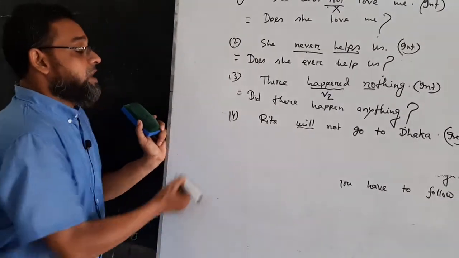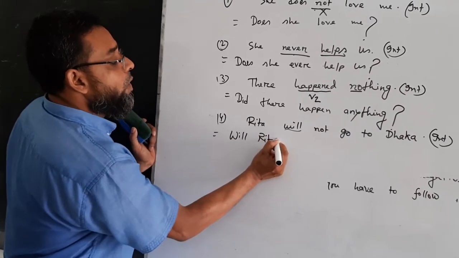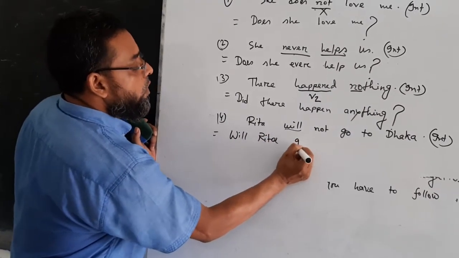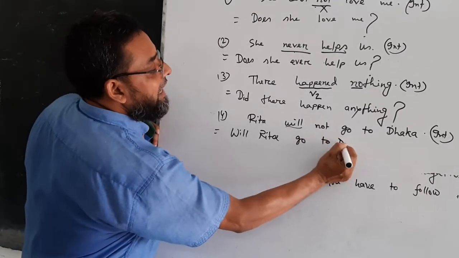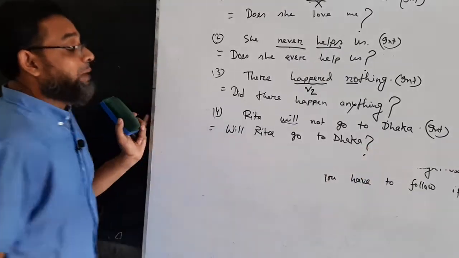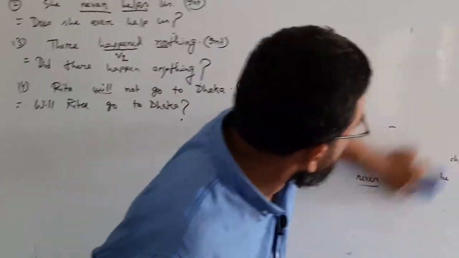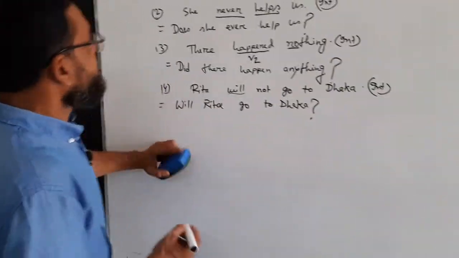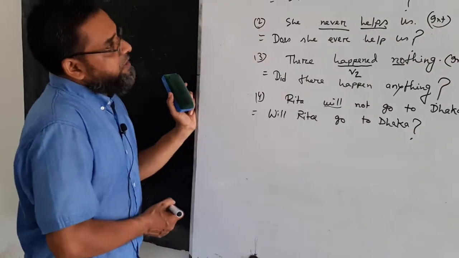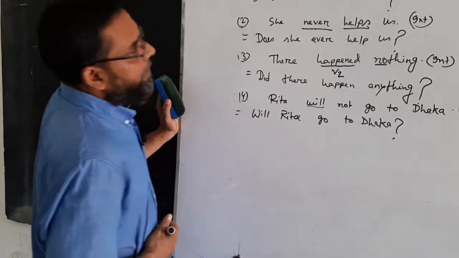Auxiliary verb will. Will Rita go to Dhaka? রিতা কি ঢাকা যাবে? তার মানে যাবে না। We have already changed assertive sentences into interrogative.